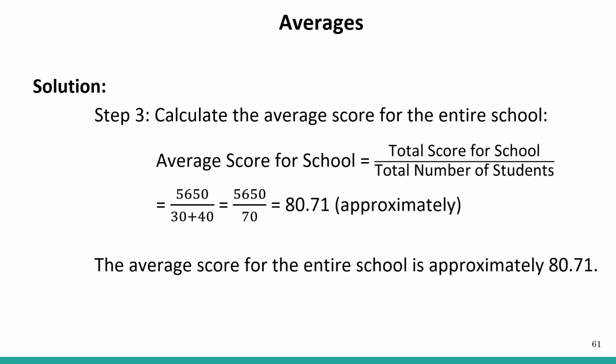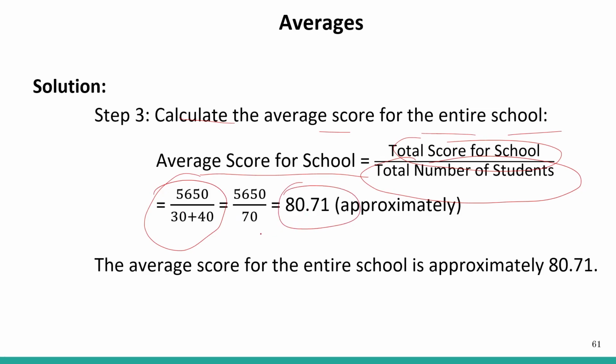Okay. So calculate the average score for the entire school. The average score for the school will be the total score of the school divided by the total number of students. It will be 5650 by 70, which is approximately 80.71. So the average score for the entire school is approximately 80.71.